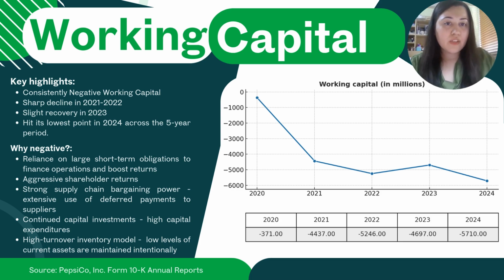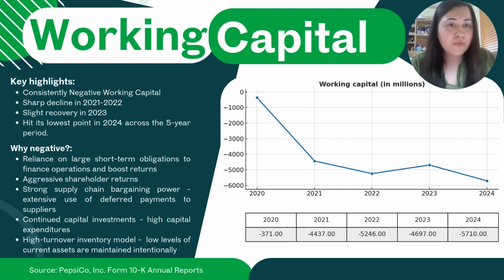On the right part of the screen, you can see the graph for working capital. However, on the left part, I have highlighted some key information, which includes consistently negative working capital. In all 5 years, working capital for PepsiCo has been negative, with a sharp decline in 2021 and 2022. There's a slight recovery next year, but it hit its lowest point in 2024 across the 5-year period.